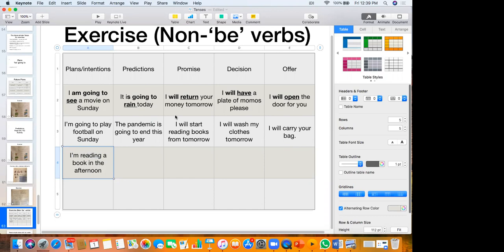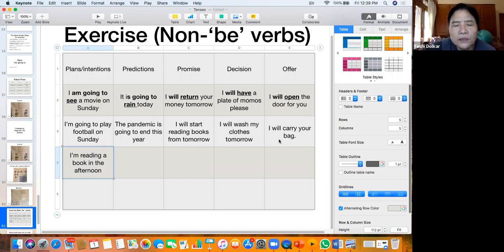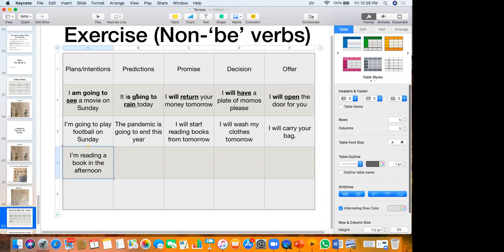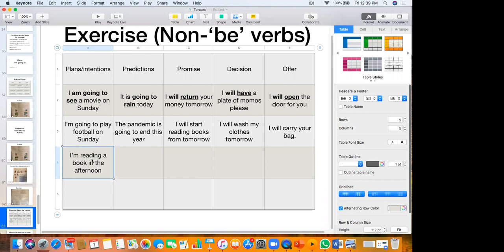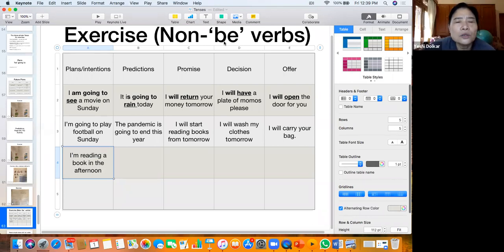So promise, decision, offer use will. And prediction, plans, intentions use going to, or in some cases the present continuous for the future. That is used with non-be verbs: rain, return, have. The pandemic is going to end this year. And then you have I will start. So you see that the verbs here are not be verbs.